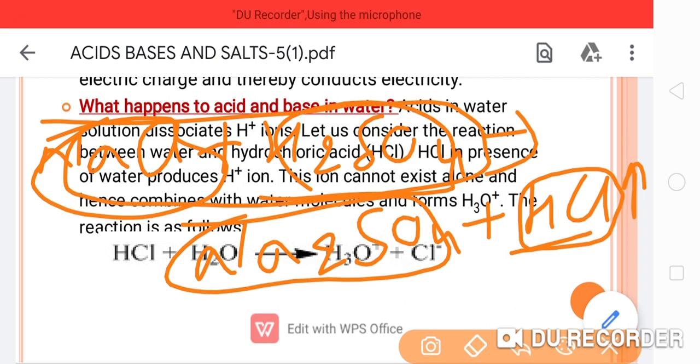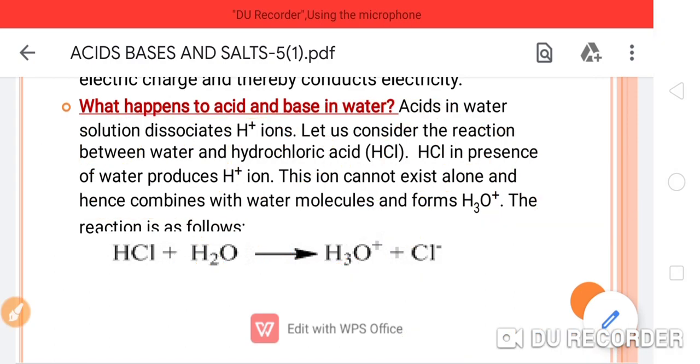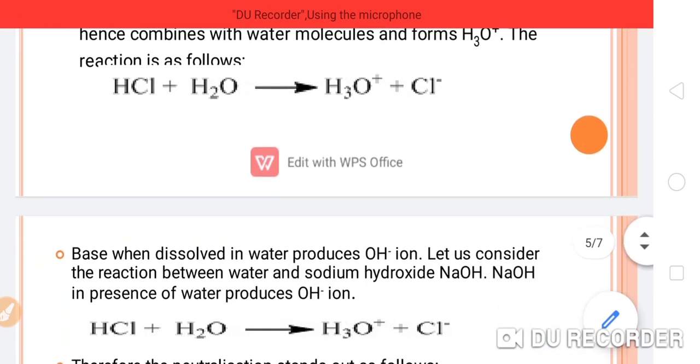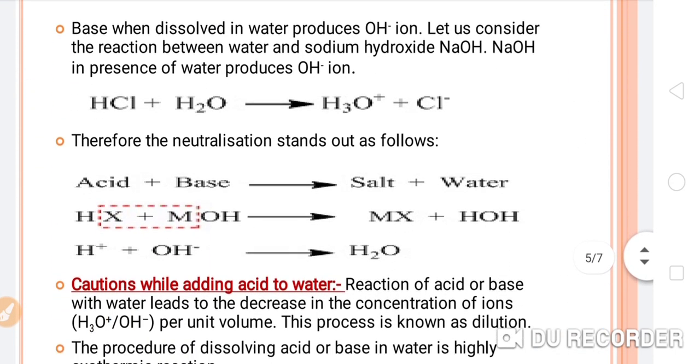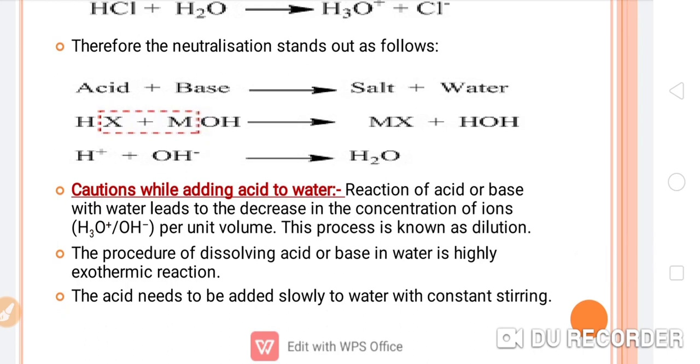So a medium is required to show the tendency of acidic as well as basic behavior of the respective acid and the respective base. So students, this is very important: to show the acidic behavior of an acid, and the basic behavior of a base, there is a need of a medium.